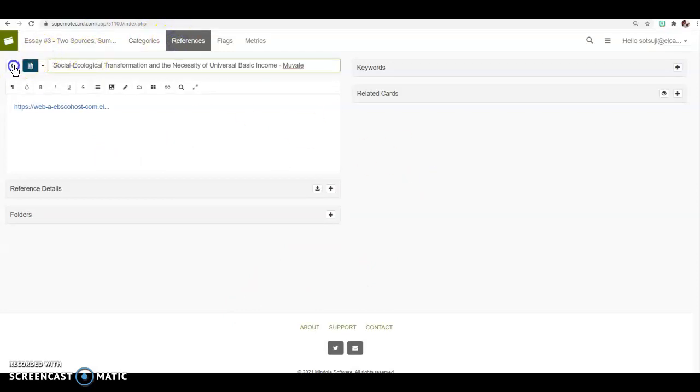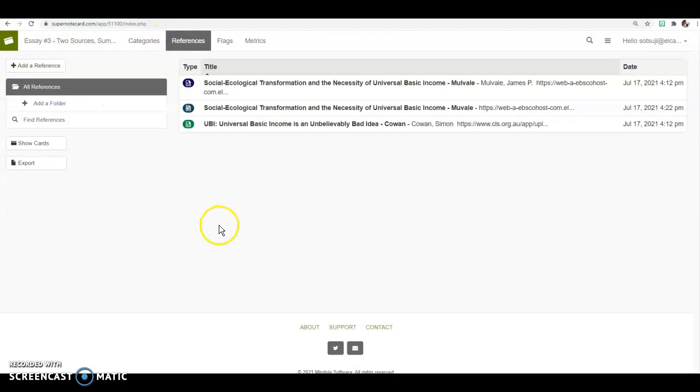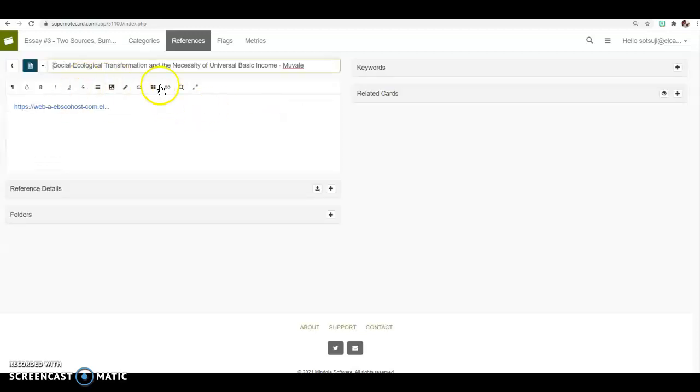So if I go back and take a look at it, here it is. It's the one that I just added. So make sure you have 2 references, right? One for each of the articles, and you type in the author's last name along with the title of the article.